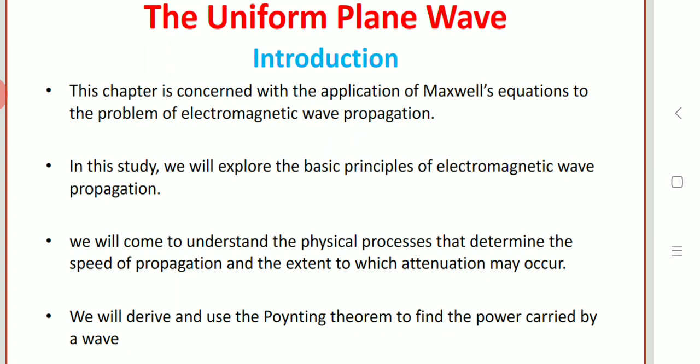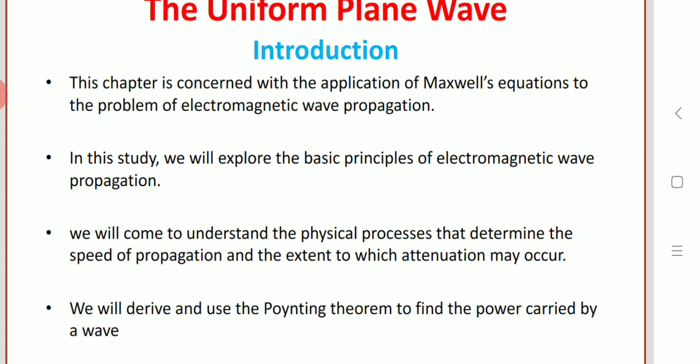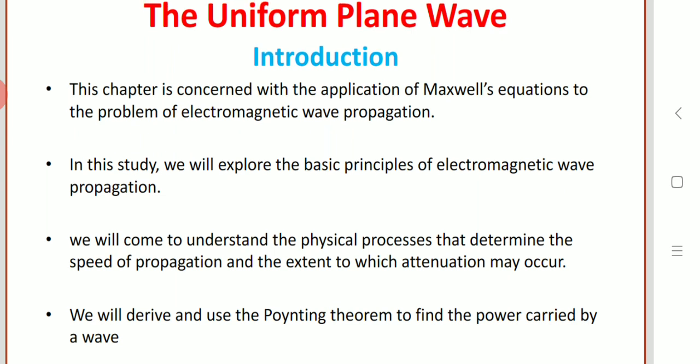The third one is a lossy dielectric, where sigma is not equal to 0, epsilon is epsilon r epsilon naught, and mu is mu r mu naught. And the last one is a perfect or good conductor, where epsilon is epsilon naught, mu is mu r mu naught, and sigma is much greater than omega epsilon, with sigma equal to infinity.